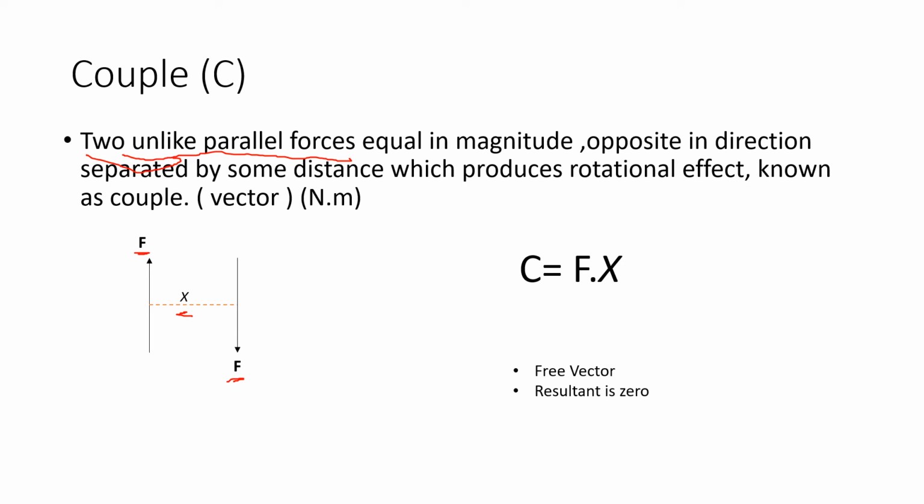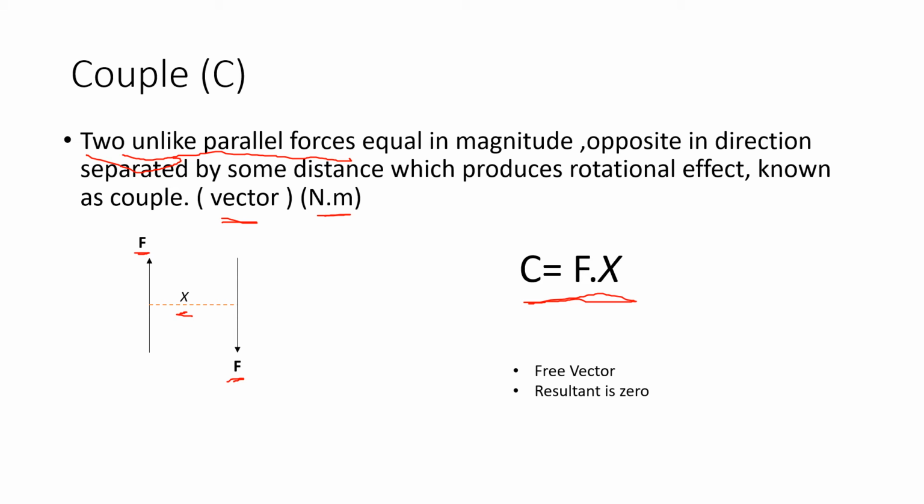A couple is also a vector quantity and its unit is the same as moment, Newton meter. So what is the formula of a couple? C is equal to F into x. But the condition of a couple is that there are two unlike parallel forces, equal in magnitude. Here is F, here is F, but the directions are different. One force acts upward, one force acts downward. So it produces a rotational effect.